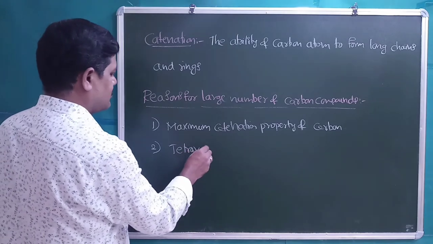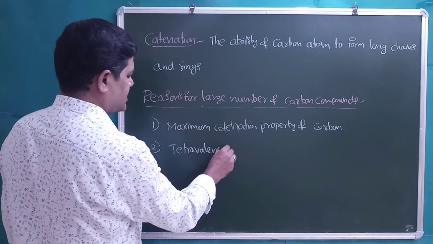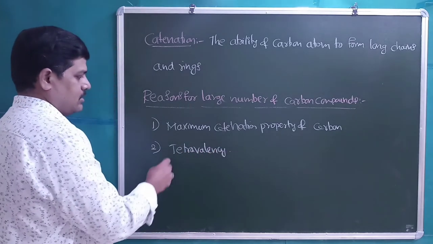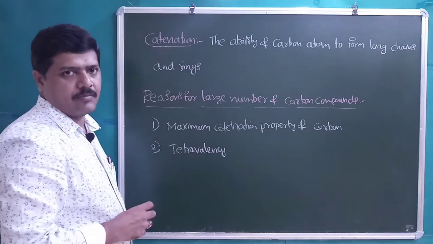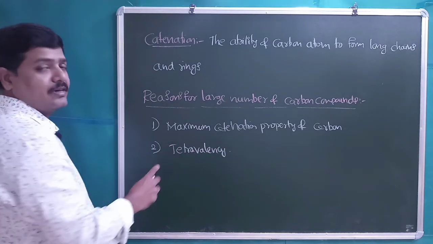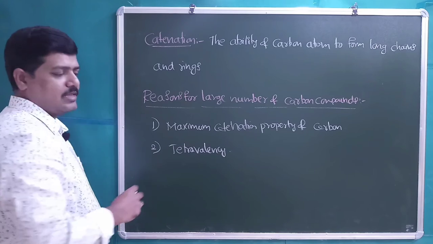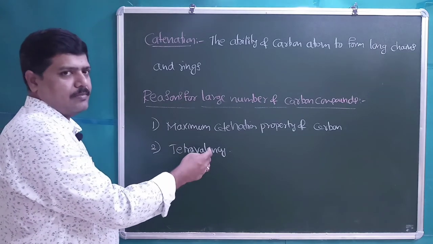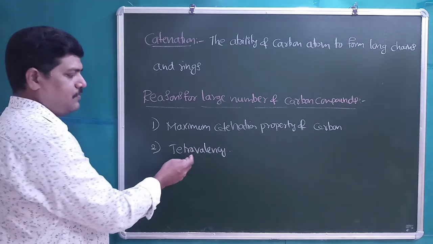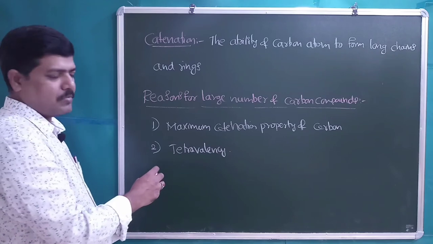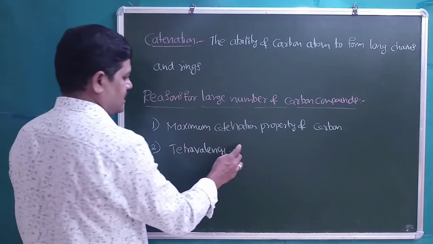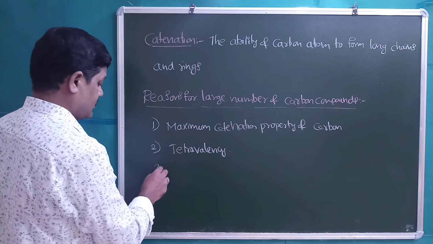Tetravalency is also one of the reasons. Carbon valency is 4. In almost all organic compounds, carbon will form covalent bonds with other atoms, with other carbon atoms or with different atoms. Tetravalency, valency is 4, we know.